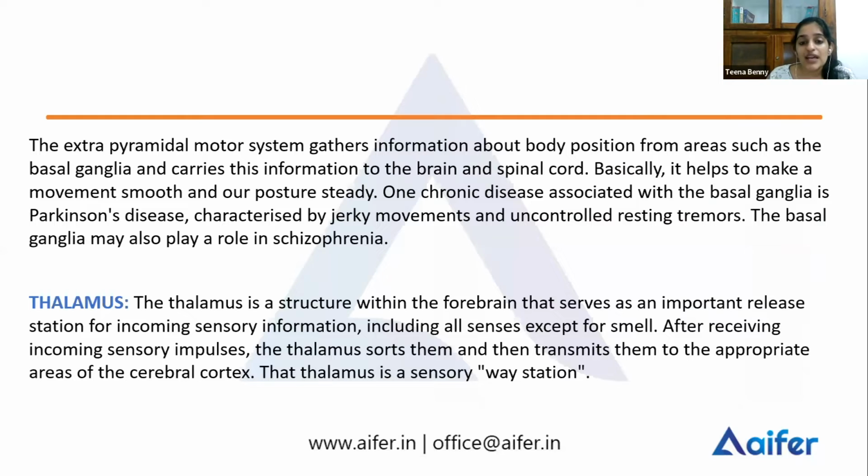It is that part which gathers information about body positions, from different areas and the basal ganglia. It gathers information about body position from the basal ganglia, and this information is sent from the basal ganglia to your brain and the spinal cord. And that is how you can regulate your movements.